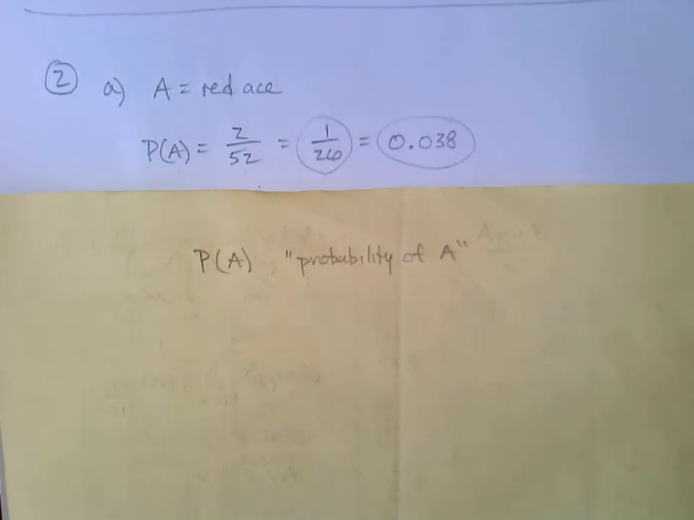Okay, let's go on to part B. A single die is rolled, and the number is less than 9. Okay, let's think about this. When we say a single die, we mean just your standard 6-sided die.